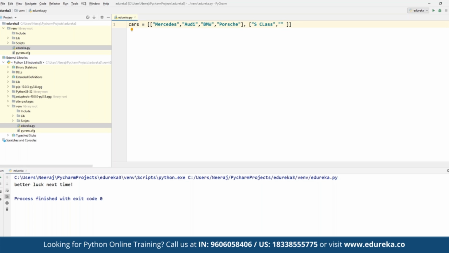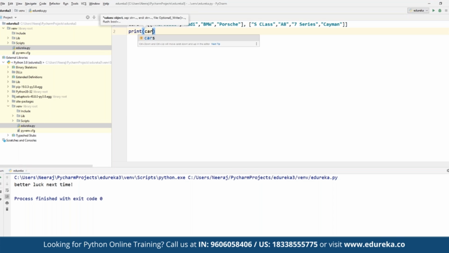Now in here we want to add a multi-dimensional value. We want to add one multi-dimensional value here. Again, it always has to be in double brackets, and then we can keep on defining this entire statement altogether. For example, let's suppose we define S class for Mercedes, A8 for Audi, 7 series for BMW, and Cayman for Porsche.